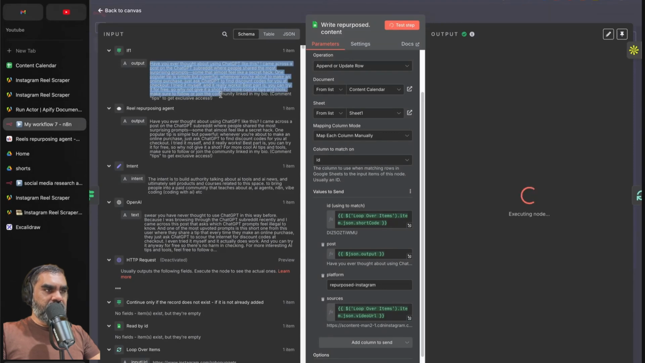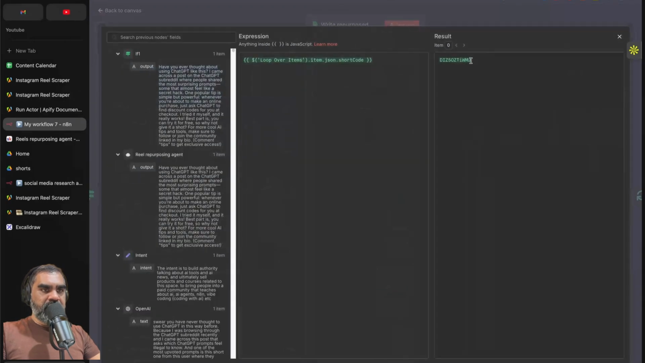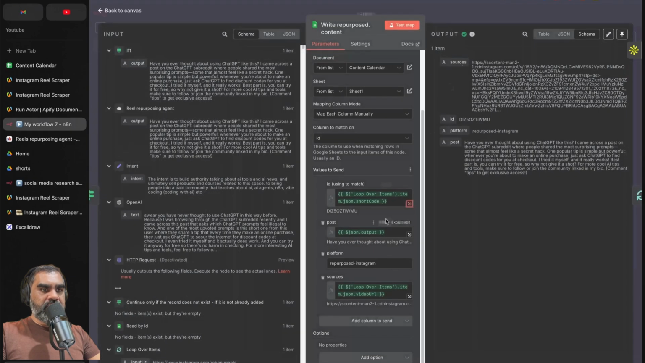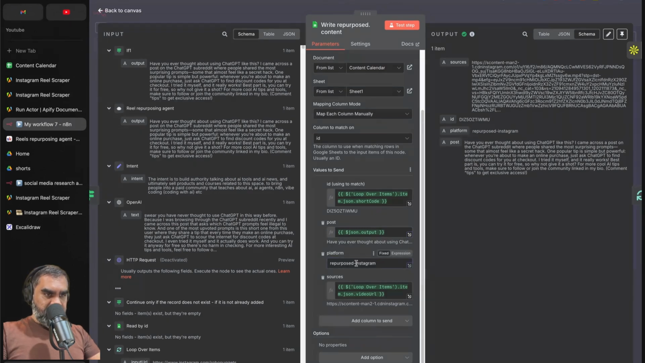So the output is really the repurposed script content, and we are using the ID of the reel that we downloaded. This is an Instagram content ID, and the post will be the repurposed JSON output from our if node, and the platform is Instagram. I'm just giving it repurposed Instagram just to distinguish which strategy led to that specific content, just in case I want to differentiate between the sources of the content in the future. And the source, we are giving it as the original video content from our competition.